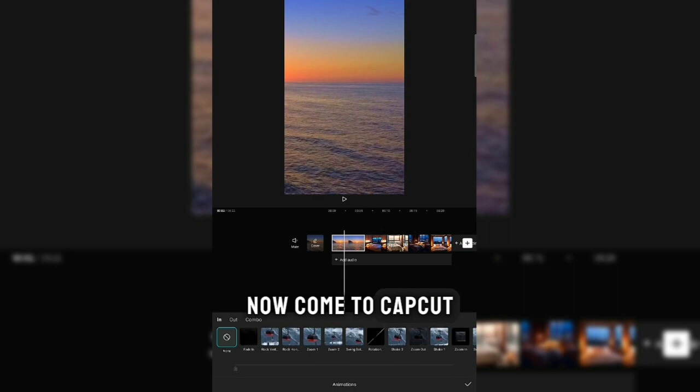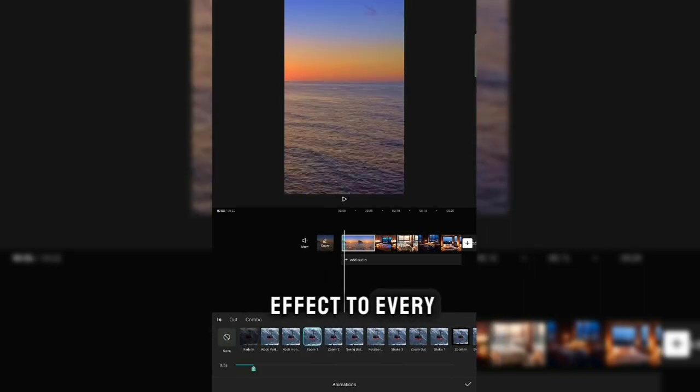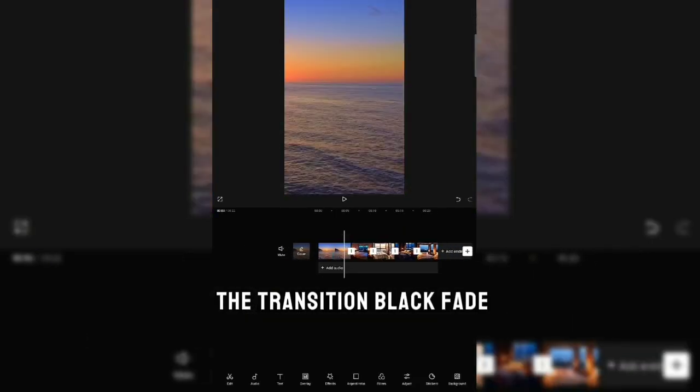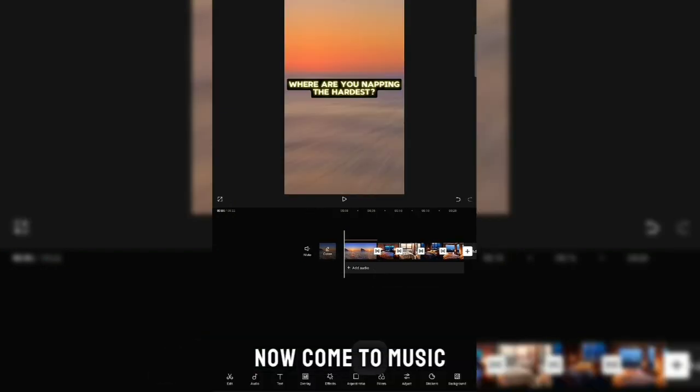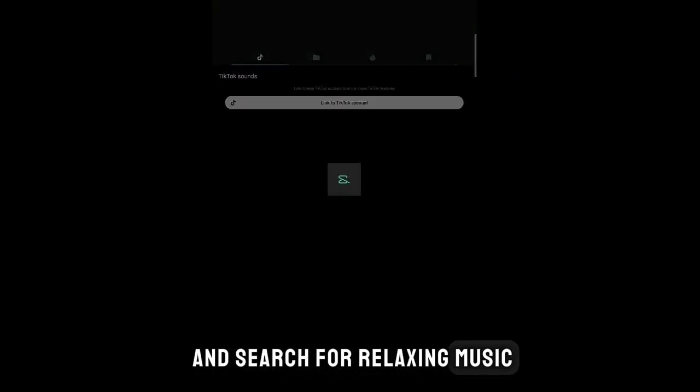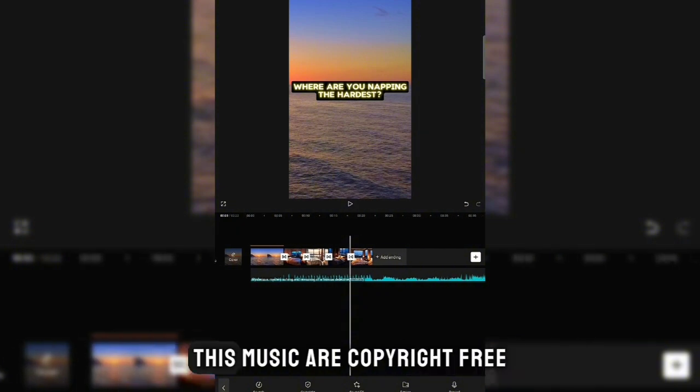Now come to CapCut and add this zoom effect to every image and video and add the transition black fade. Now come to music and search for relaxing music. Add one you like. CapCut's music is copyright free. If you did everything correctly, you'll have something like this.